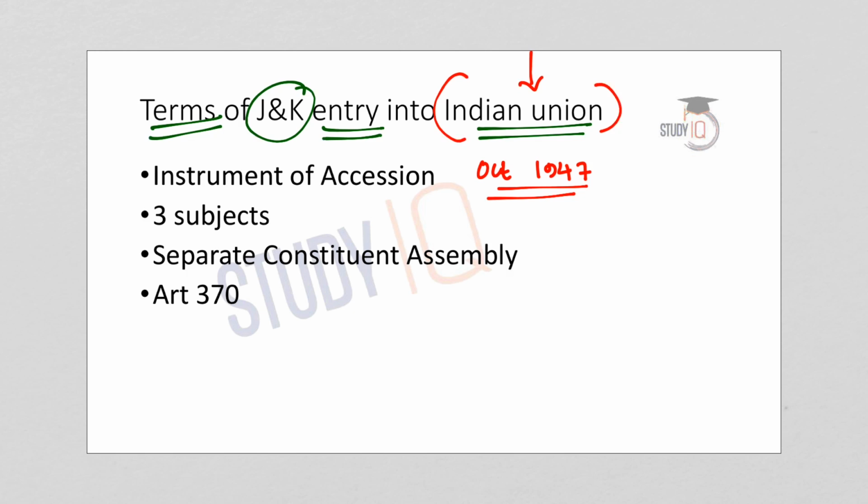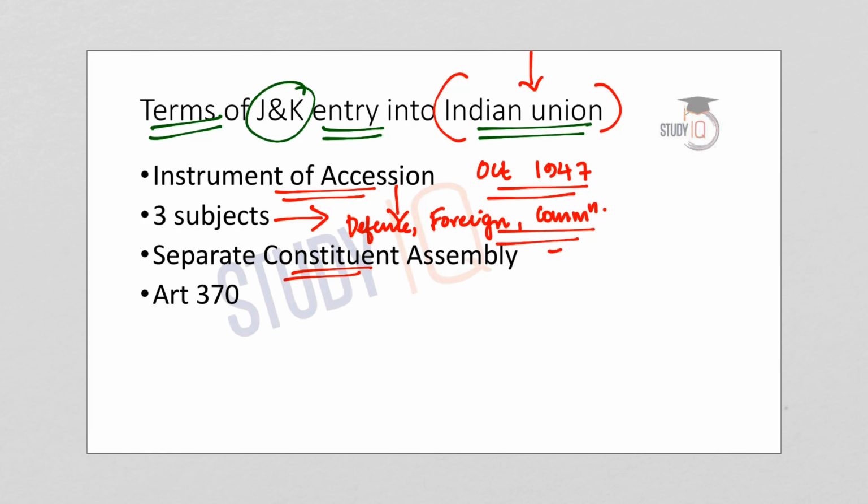According to the instrument of accession, Jammu and Kashmir gave up control over three subjects: defense, foreign affairs and communications. A separate constituent assembly of Jammu and Kashmir was planned in order to frame the constitution for Jammu and Kashmir. So Jammu and Kashmir has a separate constitution, and to work out its constitutional relationship with New Delhi, a separate constituent assembly was planned.